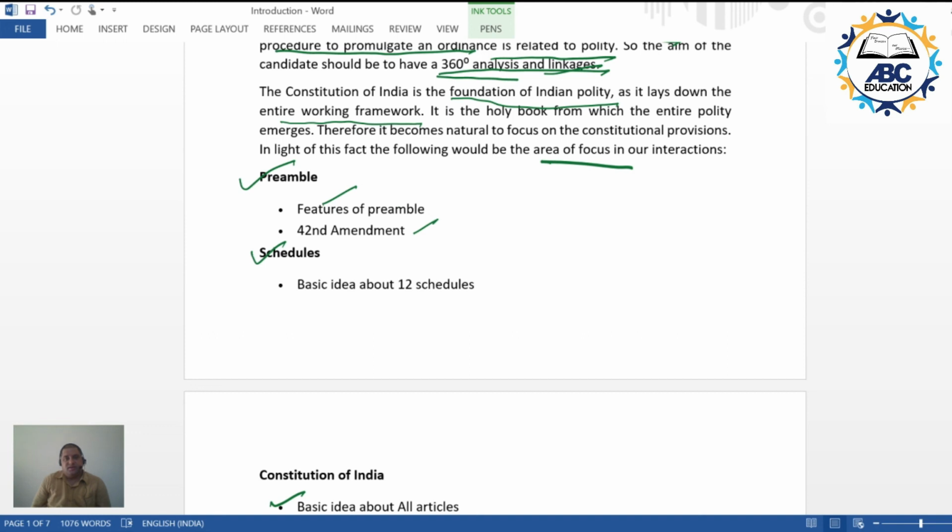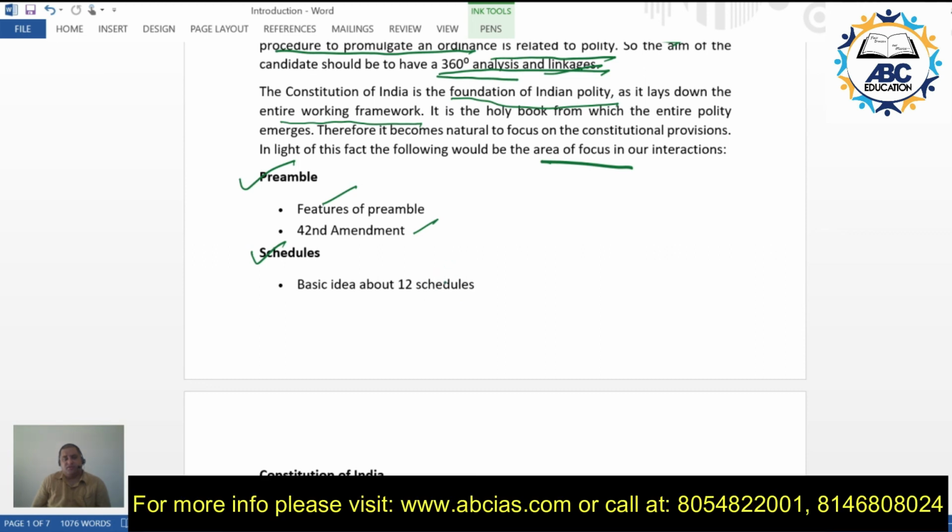This is not the sequence in which things would be coming. This is merely a tabulation of the various topics that are important and should be focused upon in our interactions.